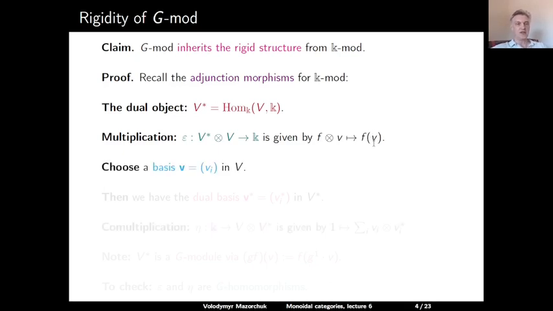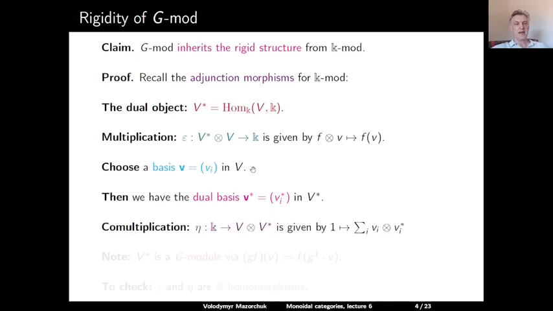So to define the co-multiplication, let us choose some basis, bold v, in our vector space V. Then we have the dual basis v dual in the vector space V dual, and the co-multiplication map eta from K to V tensor V dual is given by the map which sends the element 1 in K to the sum over all i of v_i tensor v_i dual. So this is the description of the rigid structure on the category of all K vector spaces.